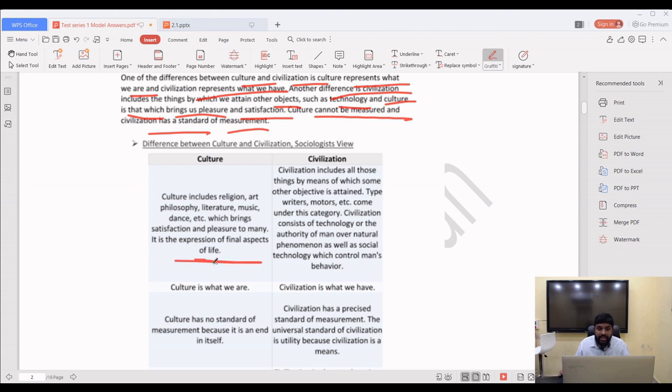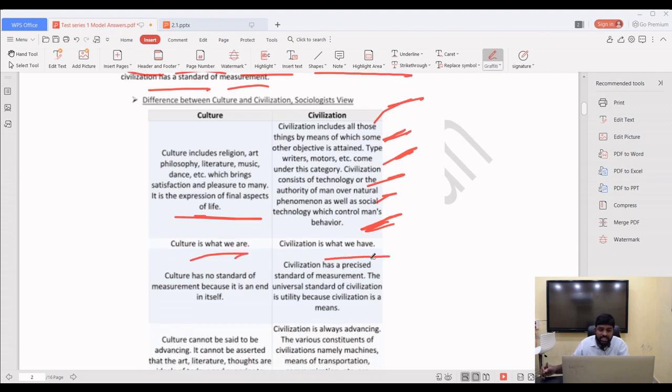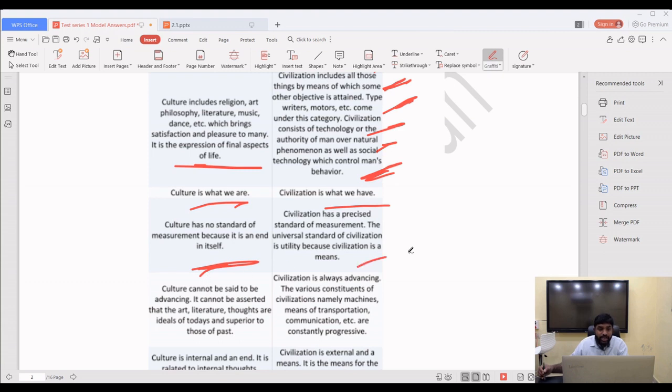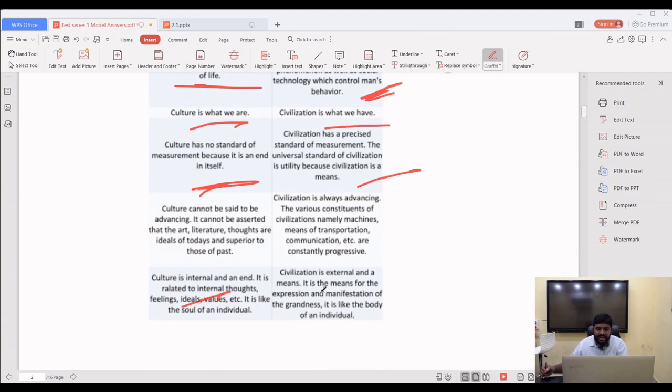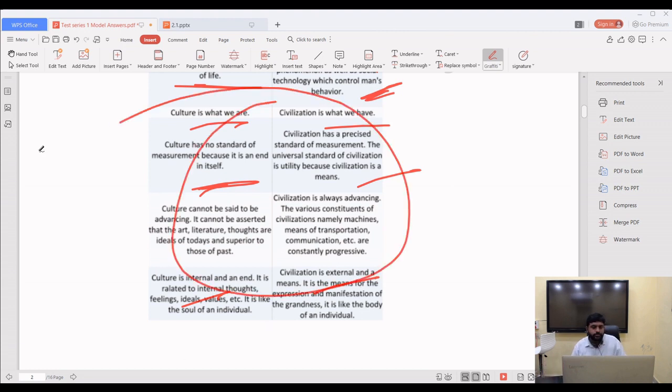It is expression of finer aspects of life. Civilization includes all those things by means of which some objective is attained. Typewriter, motors come under this category. Civilization consists of technology, or the authority of man over natural phenomena, as well as the social technology which controls man's behavior. Culture is what we are, civilization is what we have. Culture has no standard, but civilization has a standard of measurement. So in this way, culture is internal and an end, civilization is external and a means. In this way, you have to mention the difference between the culture and civilization.